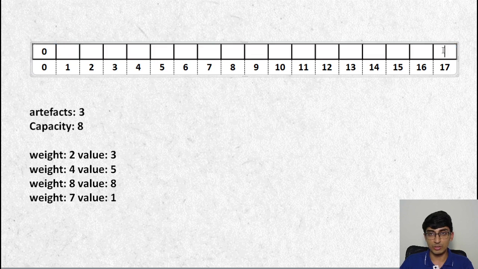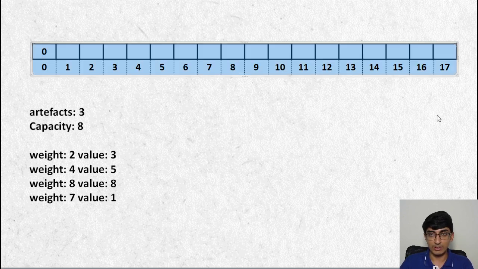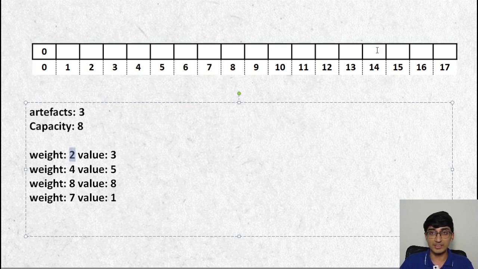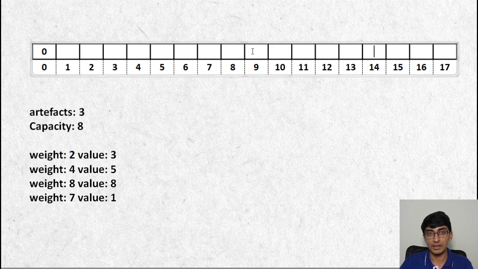Then what we're going to do is for 17, we'll see that, okay, it's either the value that we have right now, or it is whatever the value is at 14 plus 2 we have over here. So whatever the weight is at 14 plus 2, we will get there. But again, since 14 is not filled, we'll keep going back until we reach 2, until we reach 3.